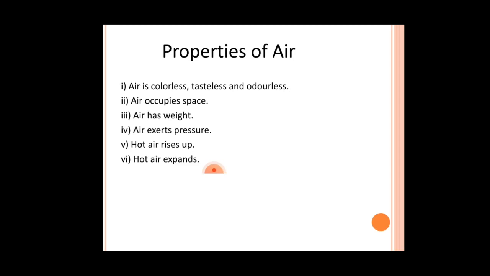Properties of air. Air is a colorless, tasteless and odorless gas. It doesn't have any definite color nor any taste, and it doesn't have any smell also. Air occupies space. How can you know that? When you fill air in any balloon, then the balloon gets swollen. That is known as air occupies space.